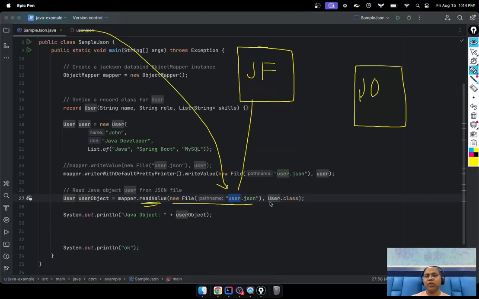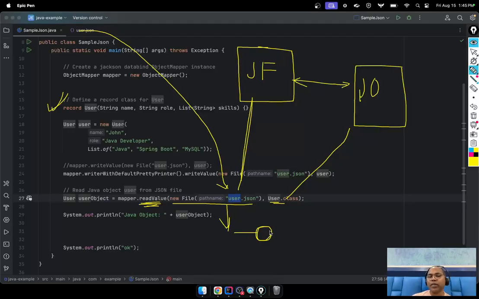You already have a user record, a user class available, so I can say I need this. So readValue reads the file and creates the Java object. The two tasks are done simultaneously: readValue reads the JSON file and also converts all the JSON content into the Java object.